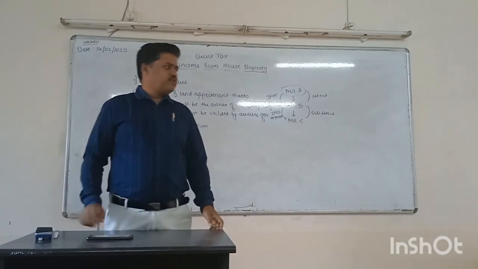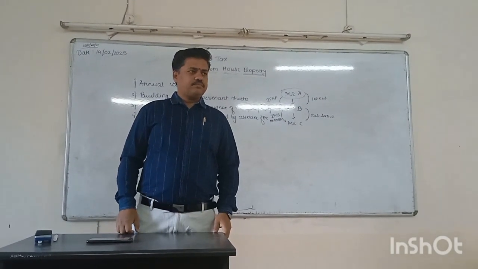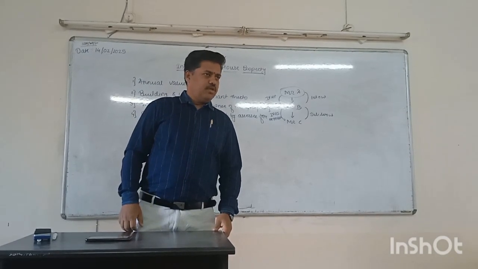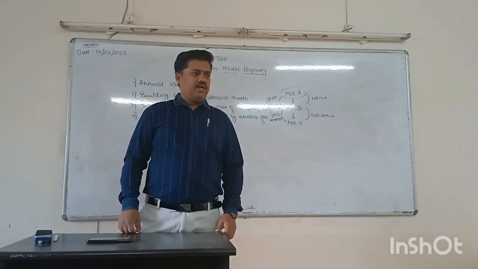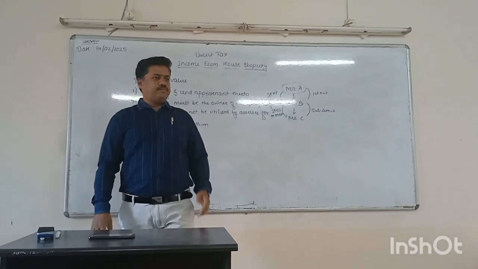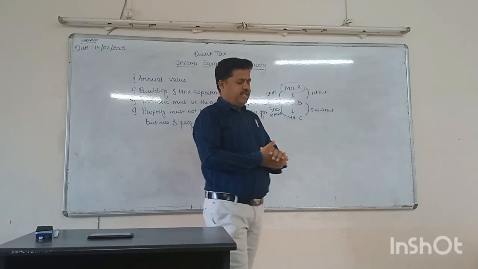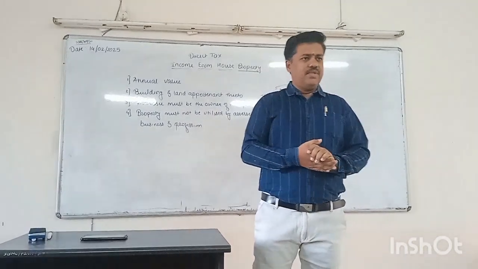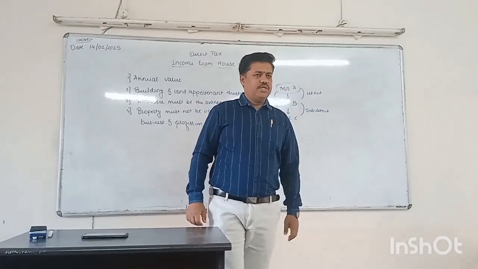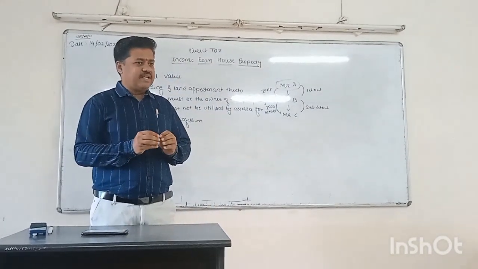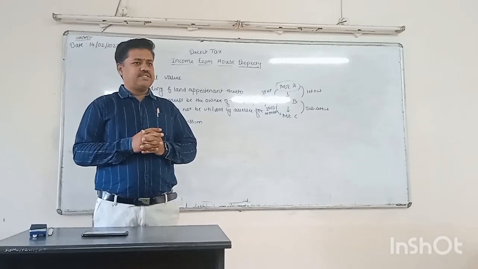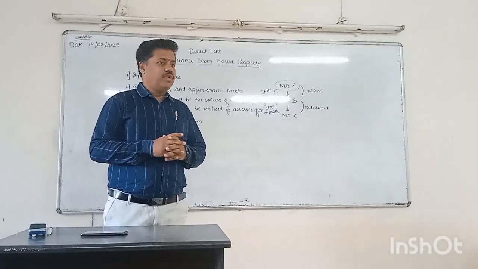Second thing, yesterday we also discussed the deemed owner. Who is the deemed owner? In case any person transfers his property to his spouse or his child without adequate consideration, in that situation that person is treated as the deemed owner.